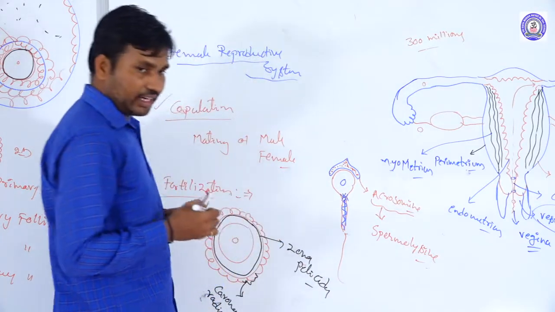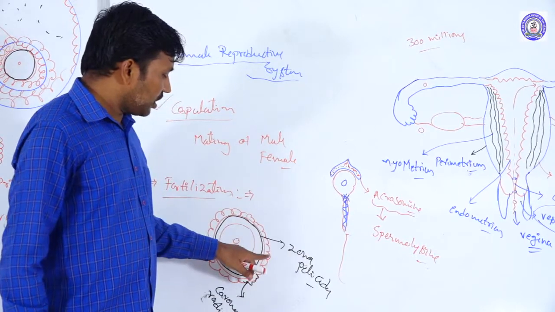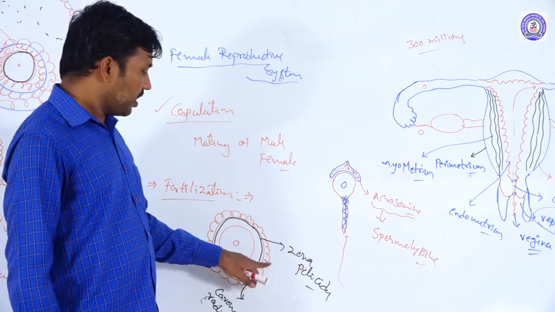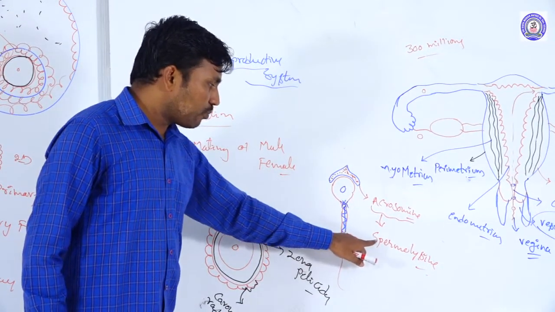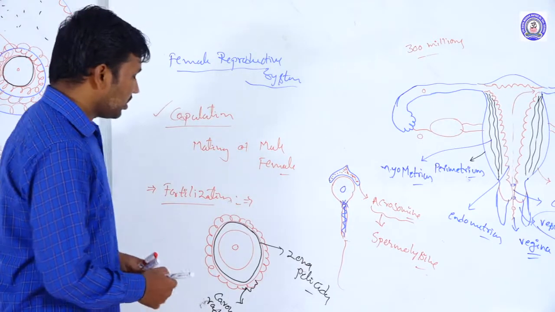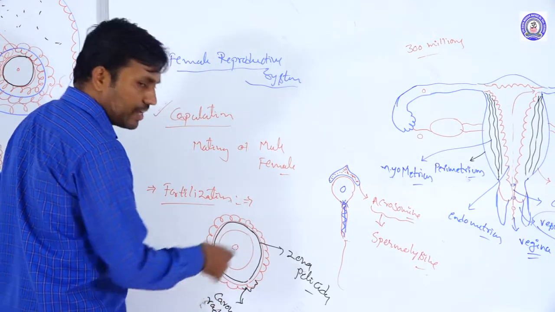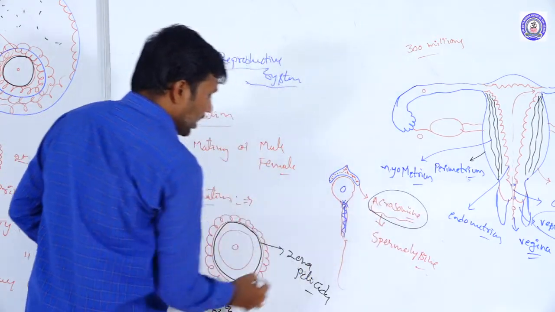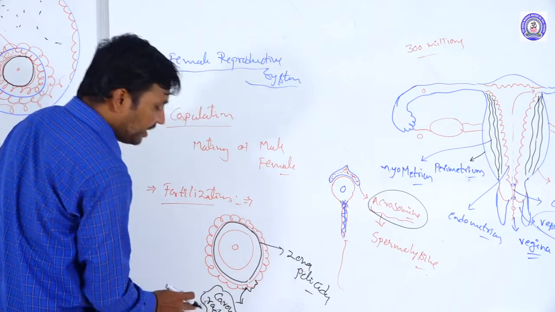And the corona radiata. So whenever the sperm reaches up to the ovum, the acrosome, or the spermolysine secretions, act on the corona radiata and the zona pellucida. The acrosome also has a corona radiata penetrating hormone.